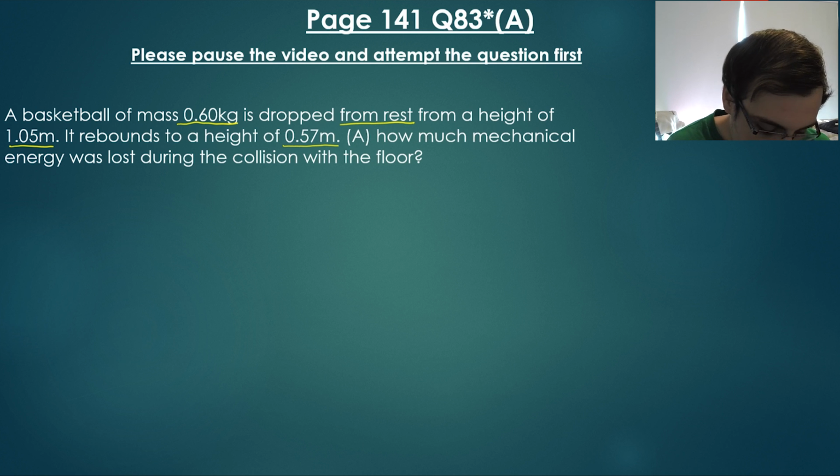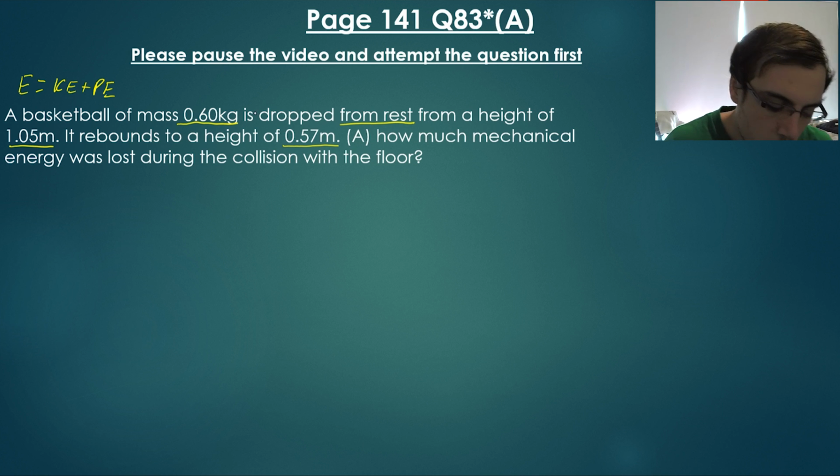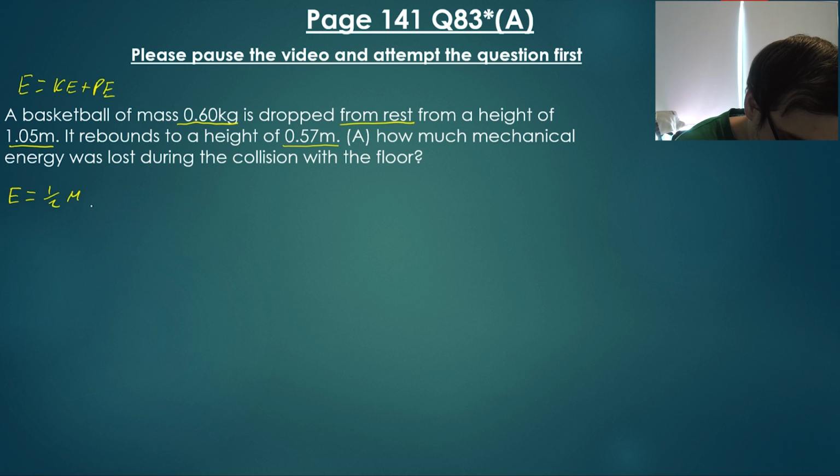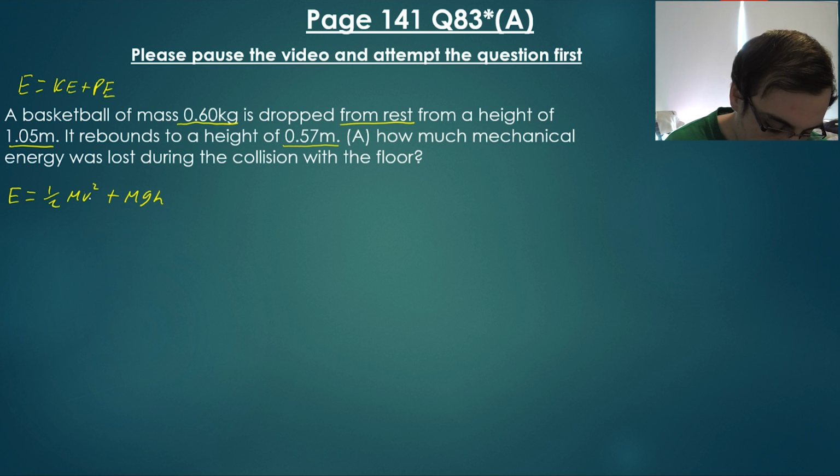So for part A, what we need to do is look at the total mechanical energy. So remembering that the total energy is the kinetic energy plus the potential energy. So remembering we are going to use the formula. So now we need to do a quick check, make sure that we have all of these values. So we have the mass, we know gravity, that's fine, we know the height, but we don't know the velocity.